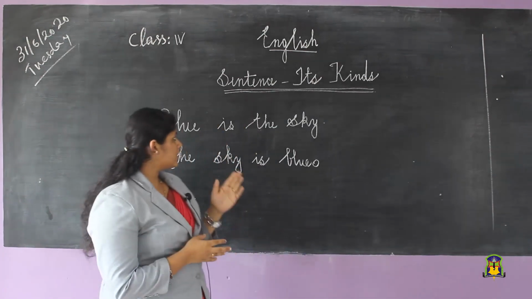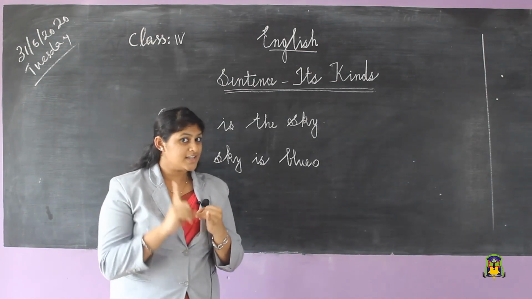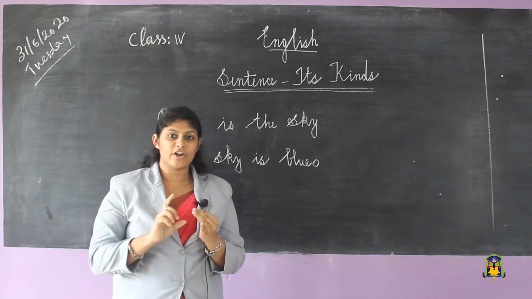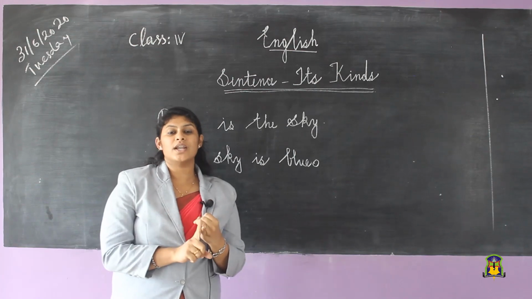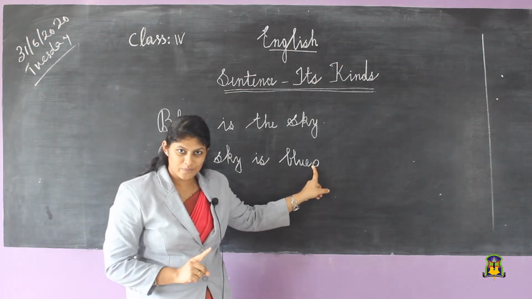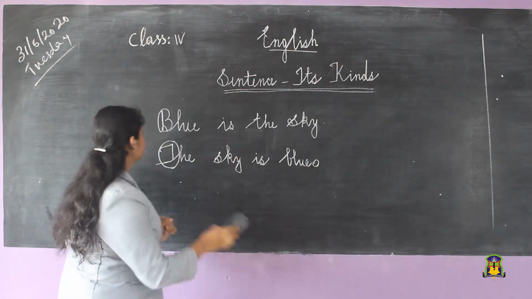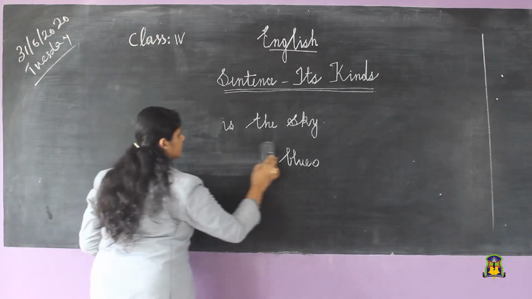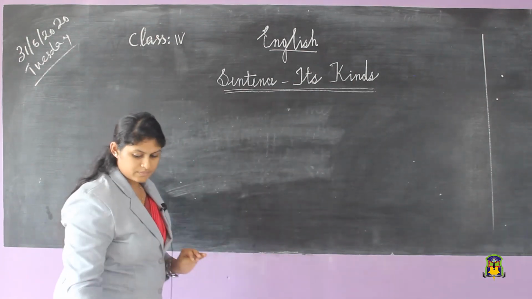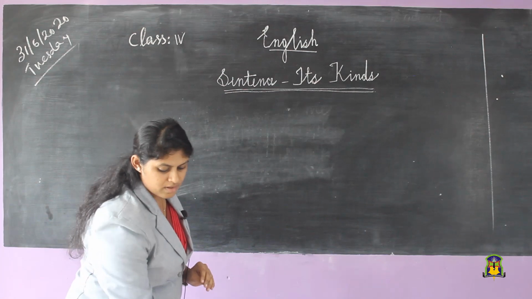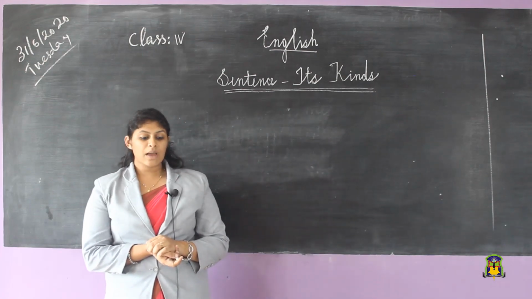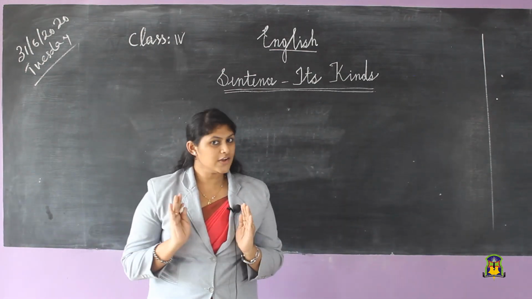Okay, so first you don't forget this thing, sentence. A sentence is a group of words which make a complete sense, and there are 2 general rules for a sentence. First one is the sentence should start with a capital letter and end with a full stop. Then second one is, from these 4 kinds of sentence, I am going to discuss interrogative sentence.